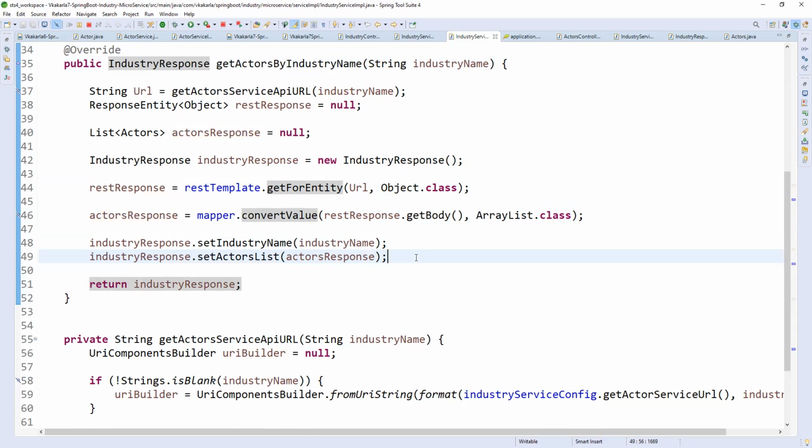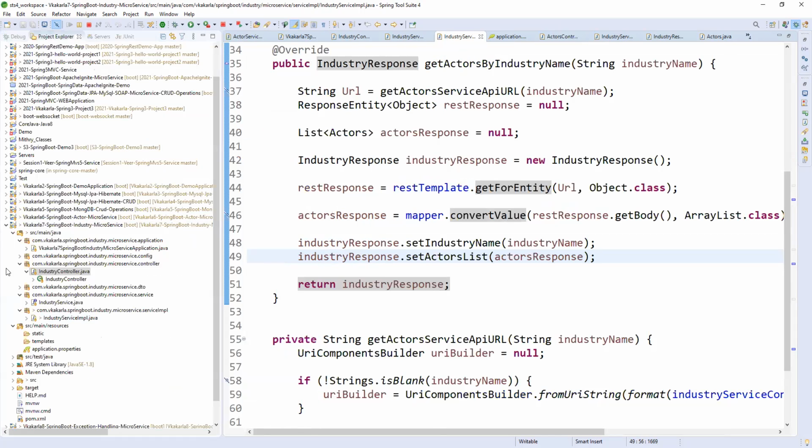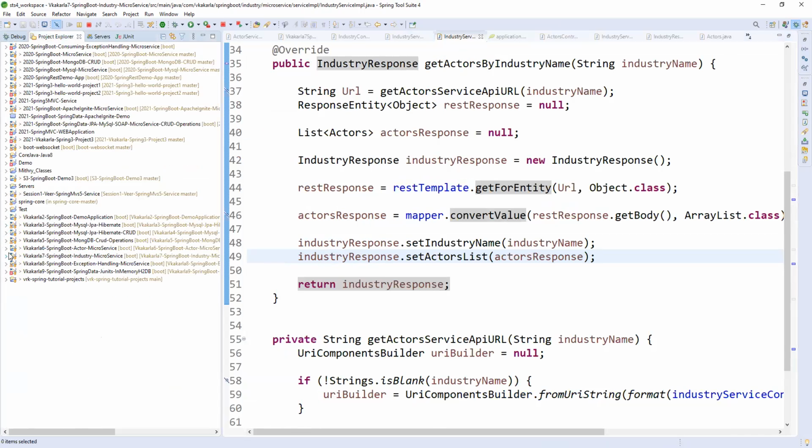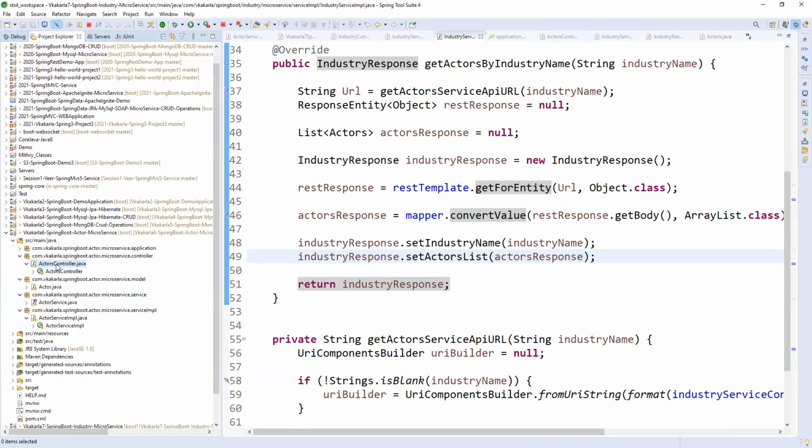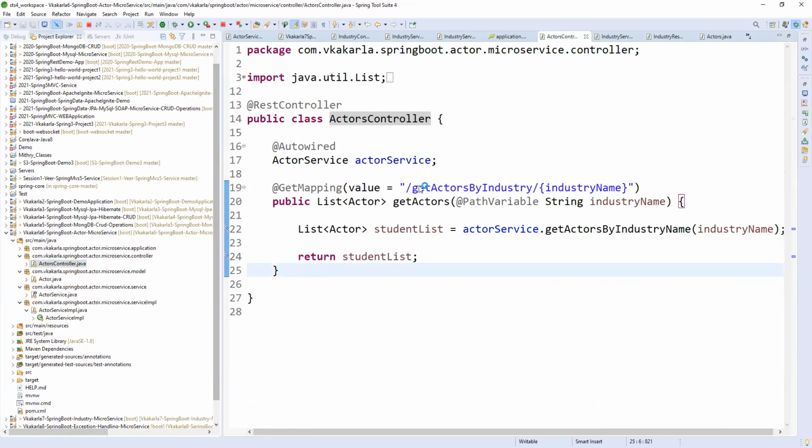Okay. Can you come to the actors project? The actors project is a simple project, with a normal thing. It is returning a list of actors. So with the help of that index value from the application.properties, you are getting this API and you are passing it. Correct, exactly. What is this?